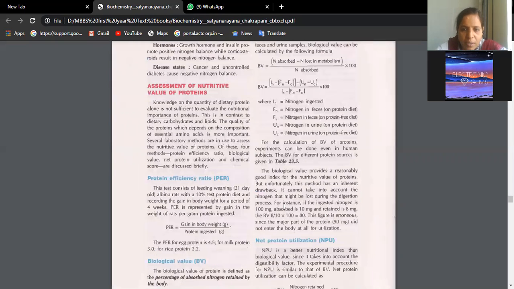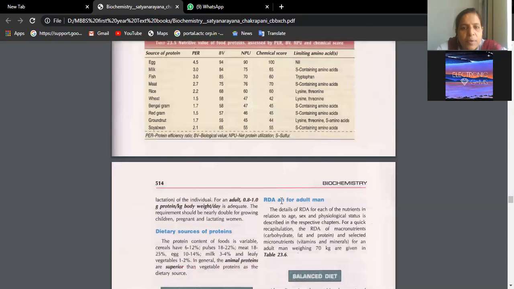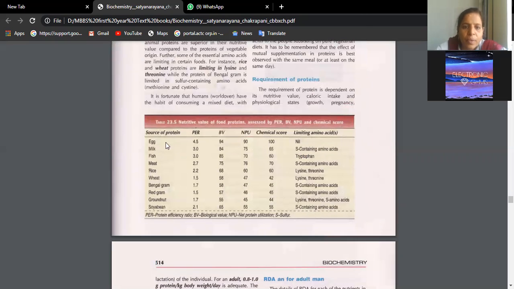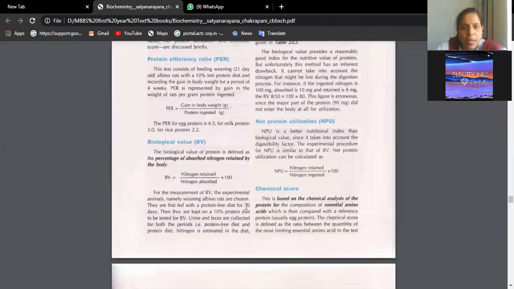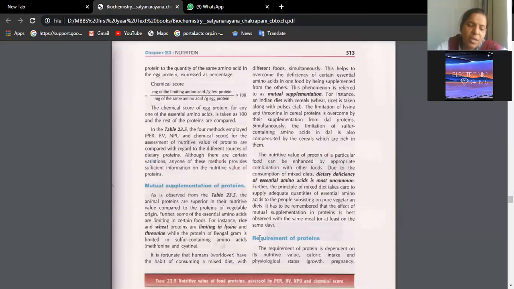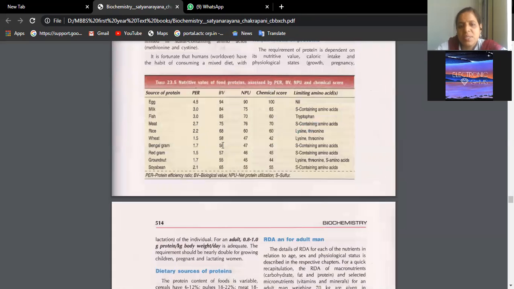Just go through this, beta, and the table here. See, here we have the protein efficacy ratio of each of the nutrients we take in our diet: egg, milk, fish, meat, rice and all. Okay? Pulses are rich sources of proteins: Bengal gram, red gram, groundnut, soya bean. So check their protein efficacy ratio, biological value. Okay, so NPU, net protein utilization. You need not memorize this table, beta. This is only for your information.